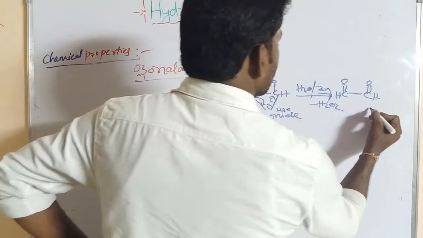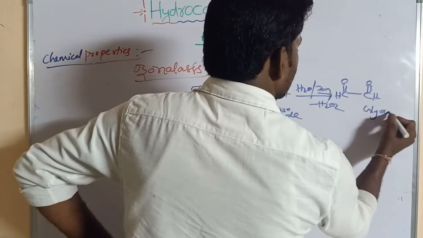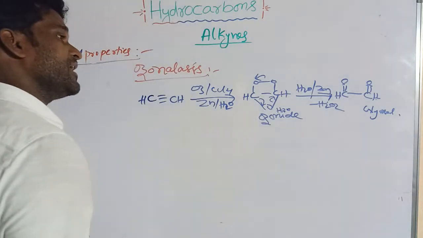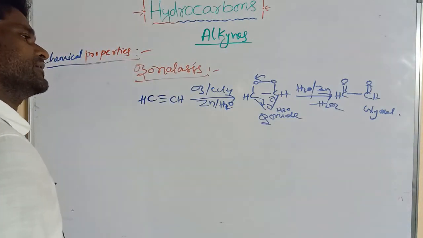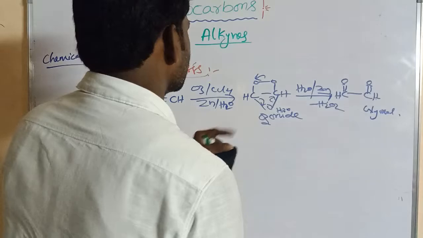So what is obtained? Glyoxal is obtained. So this is ozonolysis.